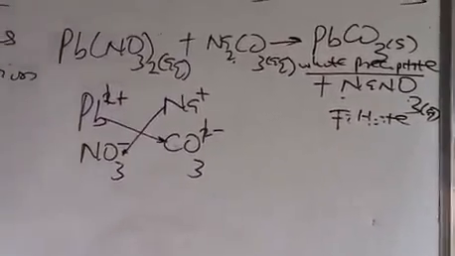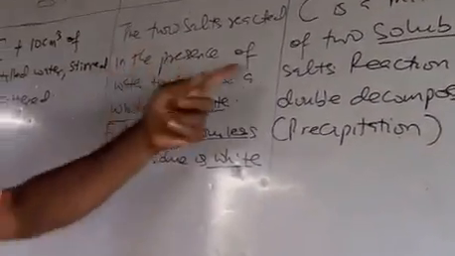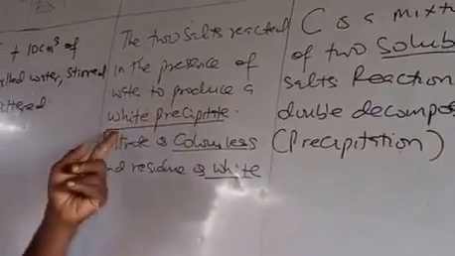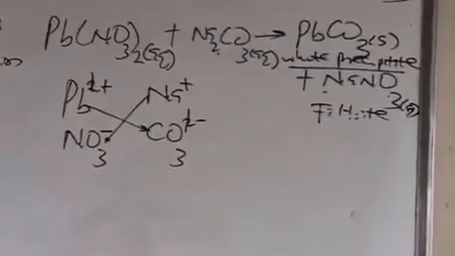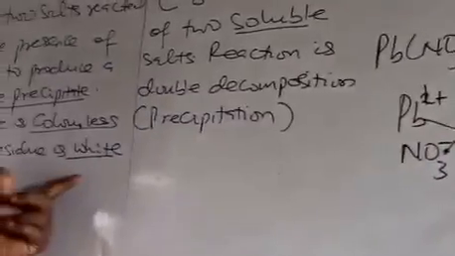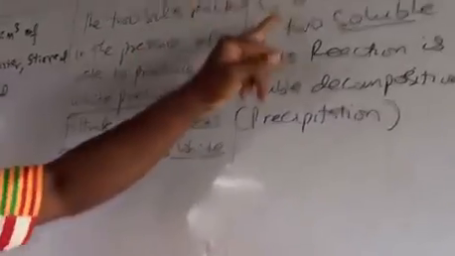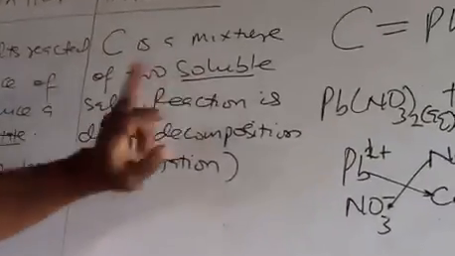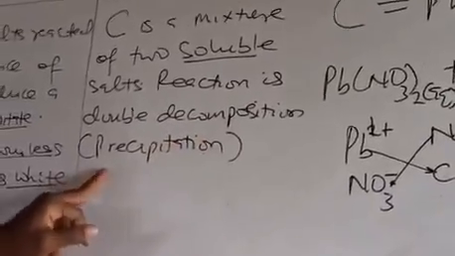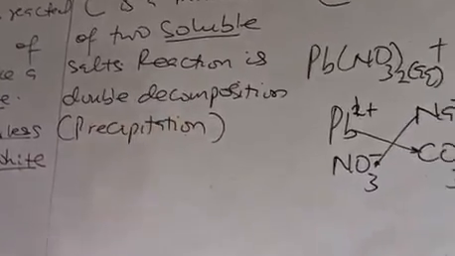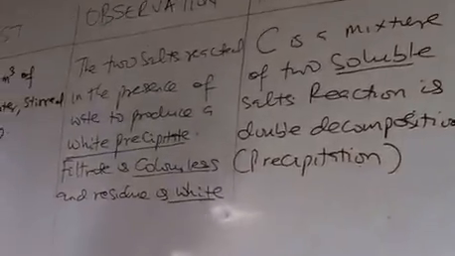So we will write on the board that the two salts reacted. Observation: in the presence of water, they produce a white precipitate. The filtrate, which is the sodium nitrate, is colorless, while the residue, which is the lead carbonate, is white. Under our inference, C is a mixture of two soluble salts. The reaction is double decomposition or precipitation reaction. So that explains number 2AI.